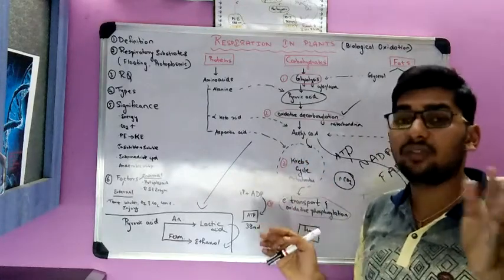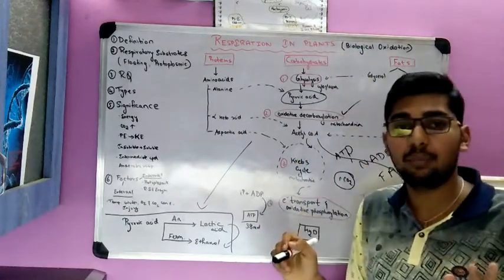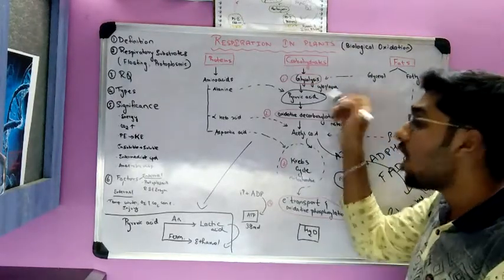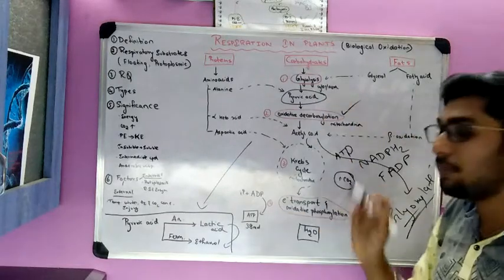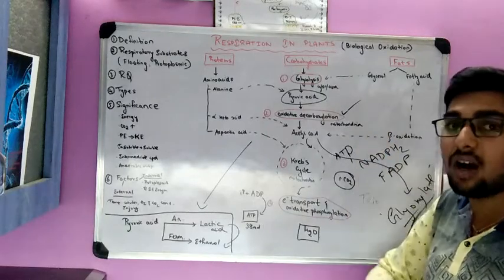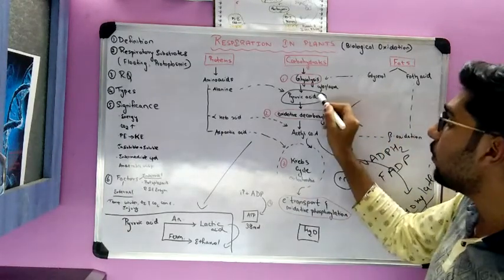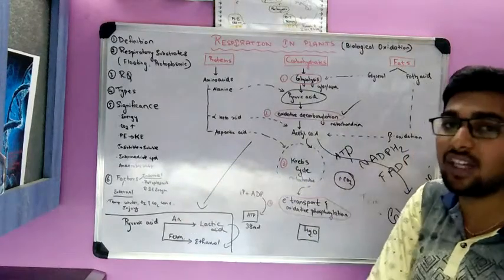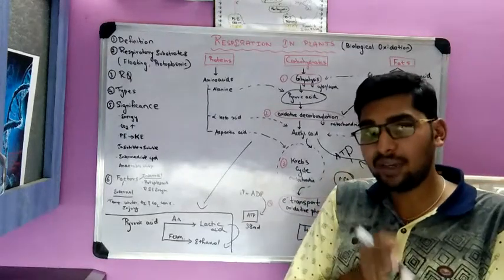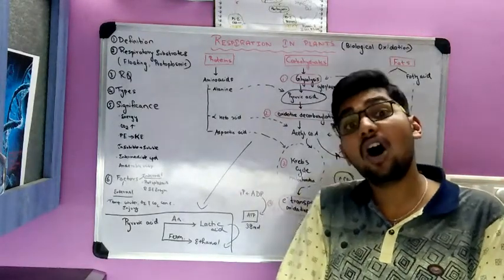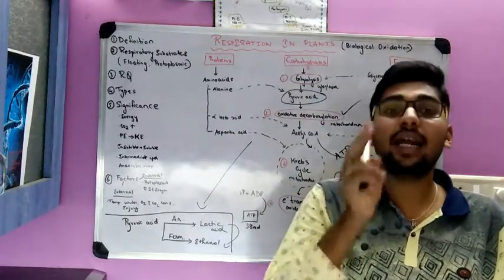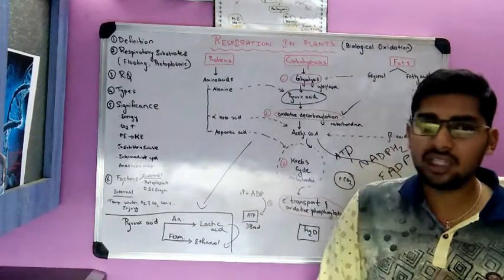In anaerobic respiration, what happens? Till pyruvic acid it is the same. Whether oxygen is there or not, respiration occurs till pyruvic acid. If oxygen is plenty, it undergoes aerobic respiration, Krebs cycle and all. If oxygen is limited, if oxygen supply is cut off, or in the absence of oxygen, pyruvic acid undergoes anaerobic respiration. That pyruvic acid is converted into lactic acid or ethanol. Ethyl alcohol is also called ethanol, with the liberation of carbon dioxide and 2 molecules of ATP. Carbon dioxide is also evolved there.